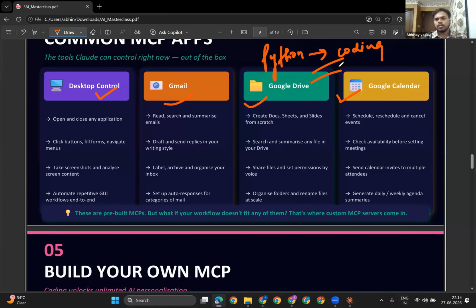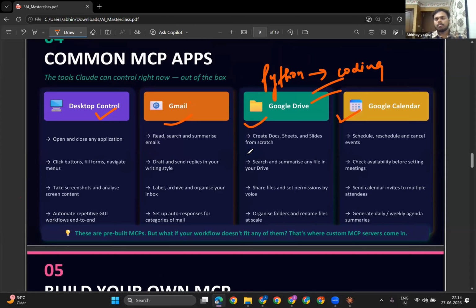With vibe coding, if you're able to build your own website, arrange for your Google Meet, Google Drive, access all the documents, and create a file on your desktop, these are the four applications you taught us today. Do we really need Python coding, Abhinay? What is your frank opinion?